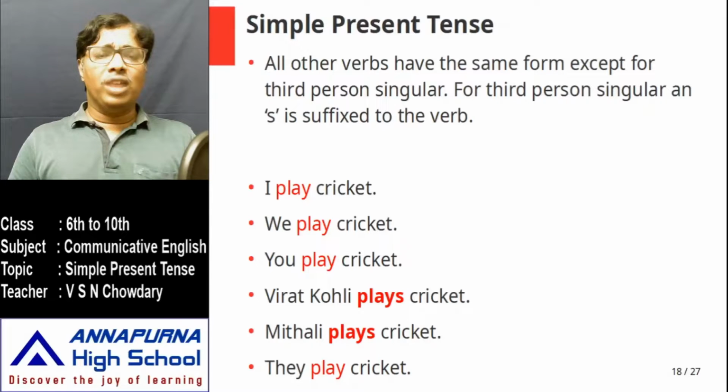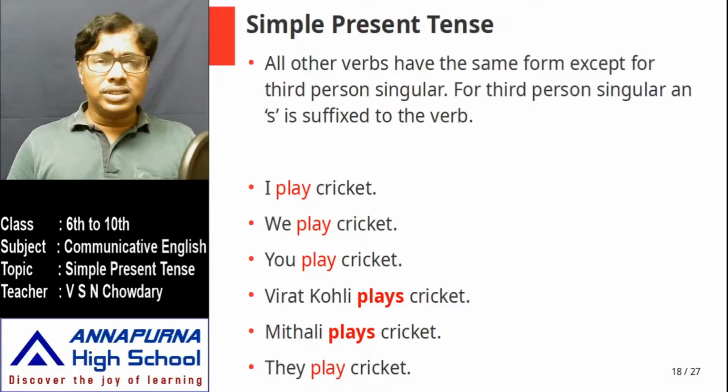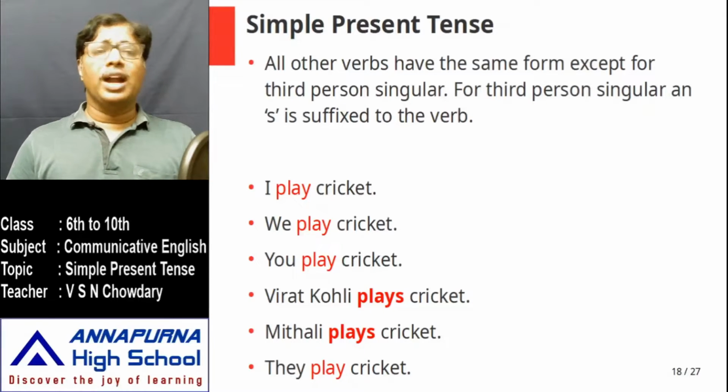For all verbs other than be and have, you suffix an s if the subject is third person singular. Some examples are Rama, Krishna, Ramesh, Sita, he, she, it, my friend, his father, her sister. All these are third person singulars, and only in such cases you suffix an s to the verb.